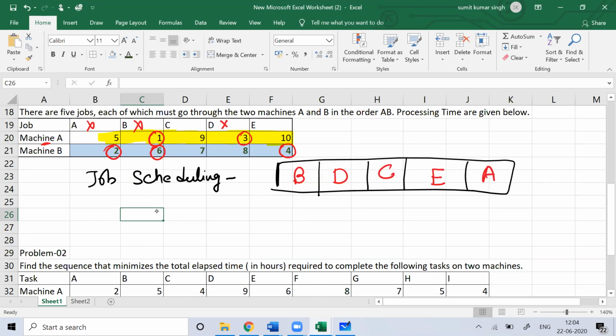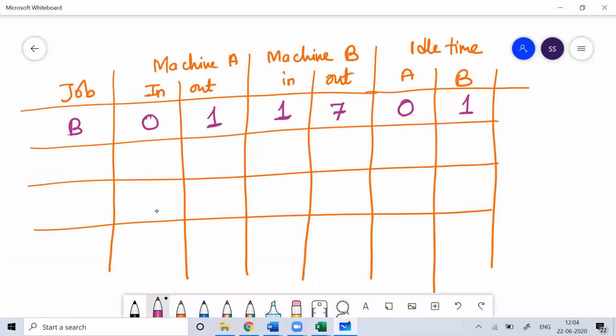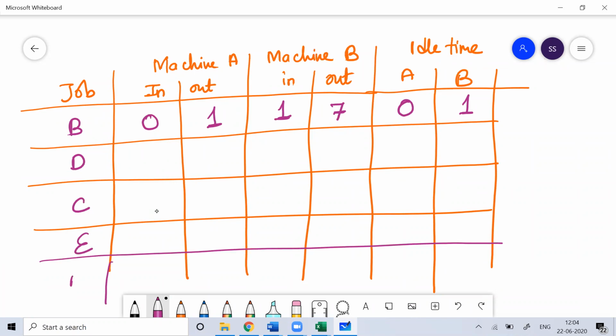So this is the sequence of work that you will follow: B, D, C, E, A. This is the sequence of work you will follow. So here you can write B, D, C, then you have E, and then A.